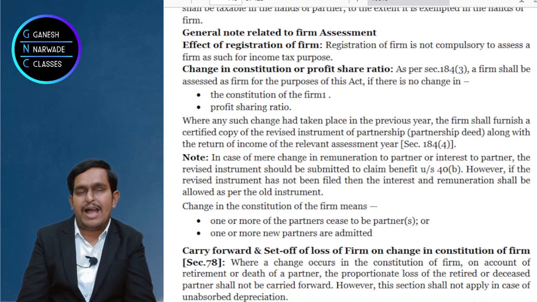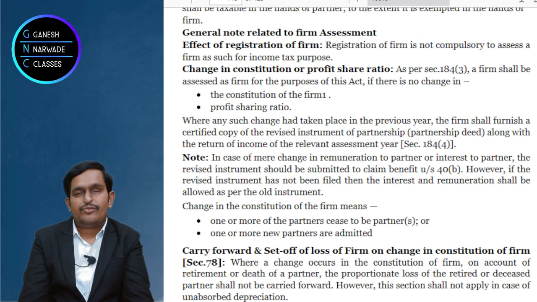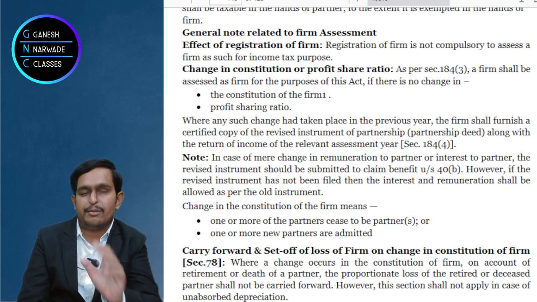Just a little back, we'll go to the last page. Now, we computed the book profit of the firm, right? After computing book profit, we calculated even the maximum remuneration. What next? The simple answer is, take the book profit, from that book profit deduct the remuneration and you will get the business income.